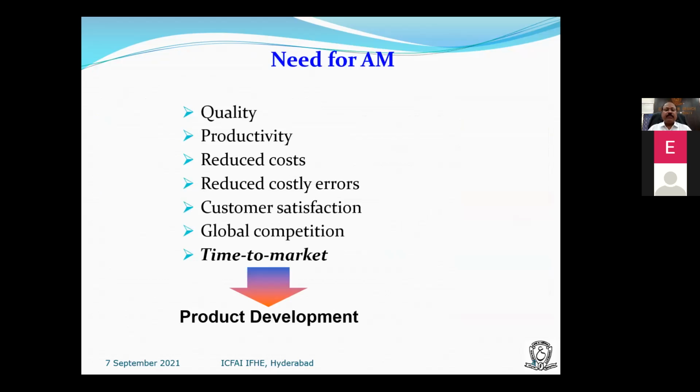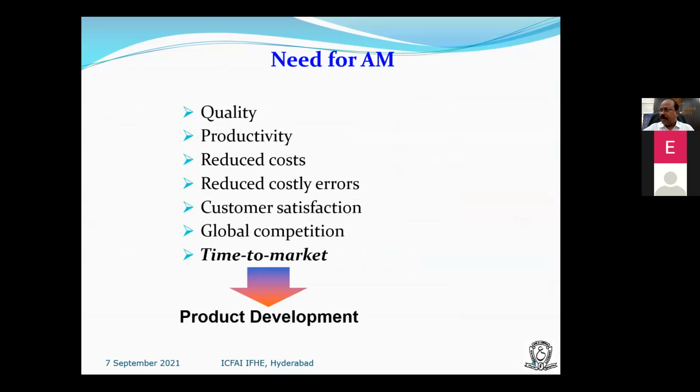Why do we have to go for 3D printing or additive manufacturing? Quality, productivity, reduced cost, reduced costly errors, customer satisfaction, global competition, and time to market, and all these are useful in product development. Nowadays almost all industries are following prototyping methods. Whatever they want to publish or market, they first do in 3D printing, and the design verification is done, and only then they go ahead.